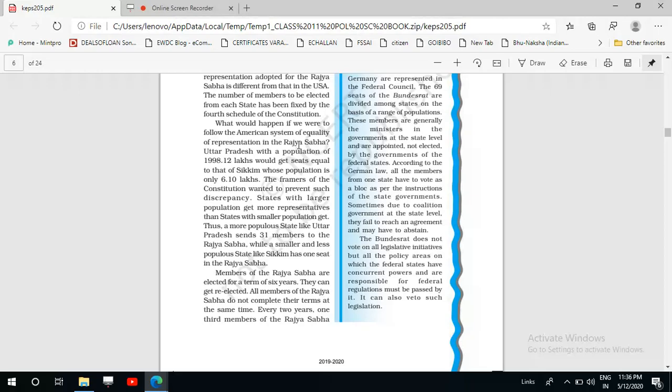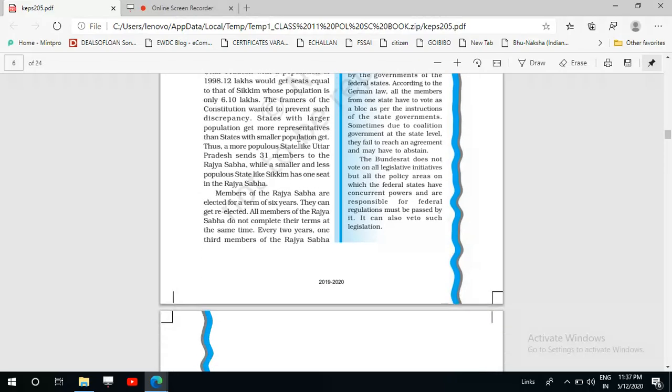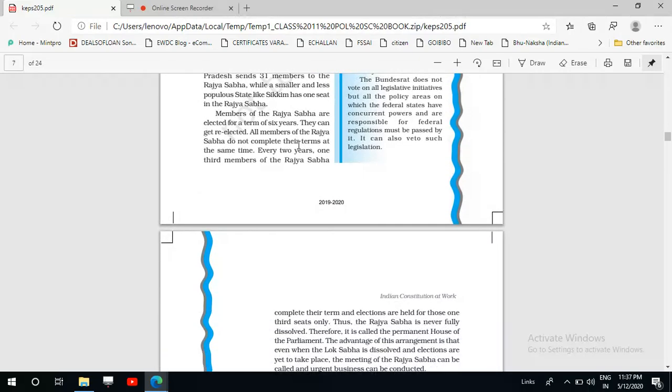And now we see that all members of the Rajya Sabha do not complete their terms at the same time. It's not like all the members of the Rajya Sabha start their term together and complete their term together. Actually, what happens every 2 years? Every 2 years, one third of the members of the Rajya Sabha complete their term, and elections are held for those one third seats only. Are you getting the point? Every second year, what happens is that there is an election for one third of the seats